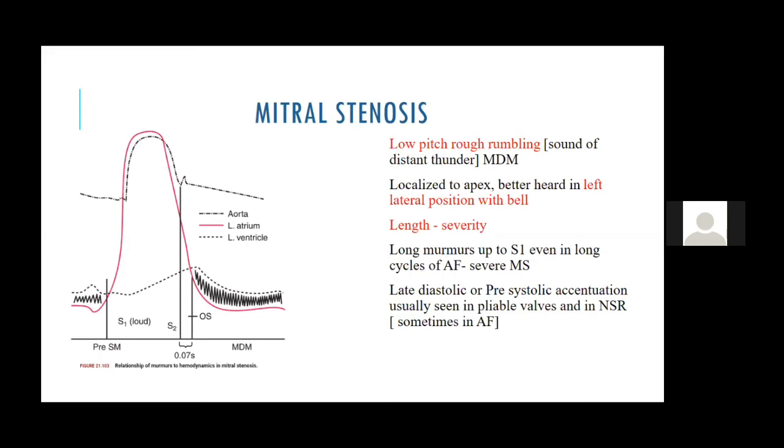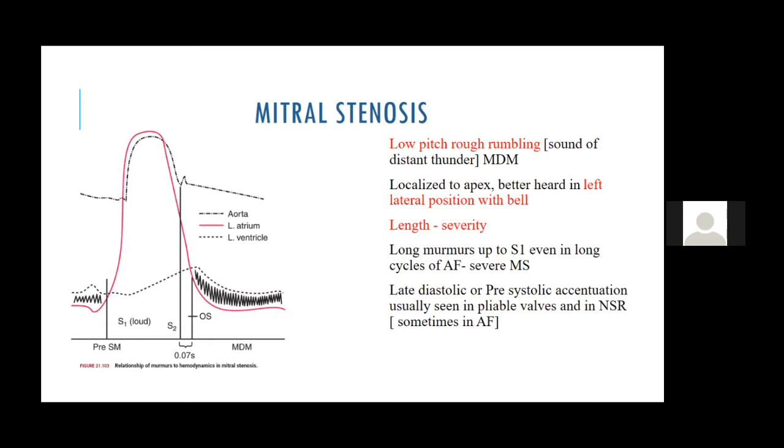So what affects the A2 OS gap? A severe mitral stenosis produces a narrow A2 OS gap. Anything which increases the left atrial pressure causes an early opening snap, because the increased LA-LV gradient makes the opening snap occur earlier, so the A2 OS gap is narrow. So significant mitral regurgitation associated with MS increases LA pressure and you get a narrow A2 OS. Similarly, in patients with tachycardia, because the LA pressure rises, you get a narrow A2 OS gap.